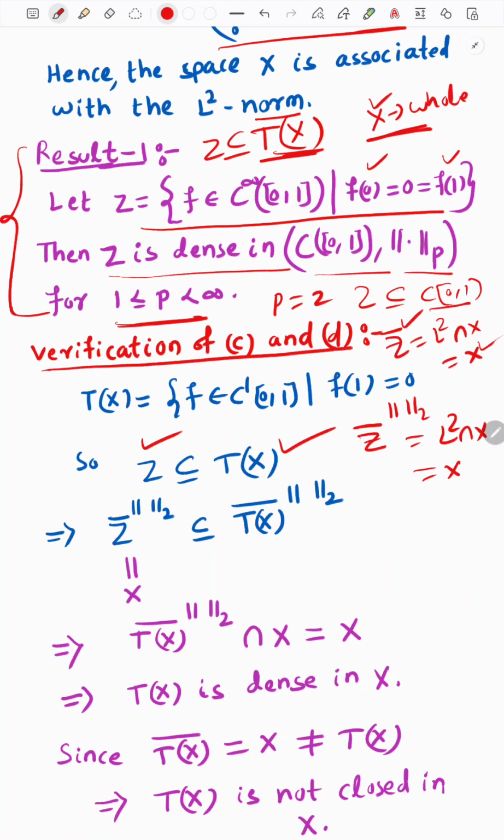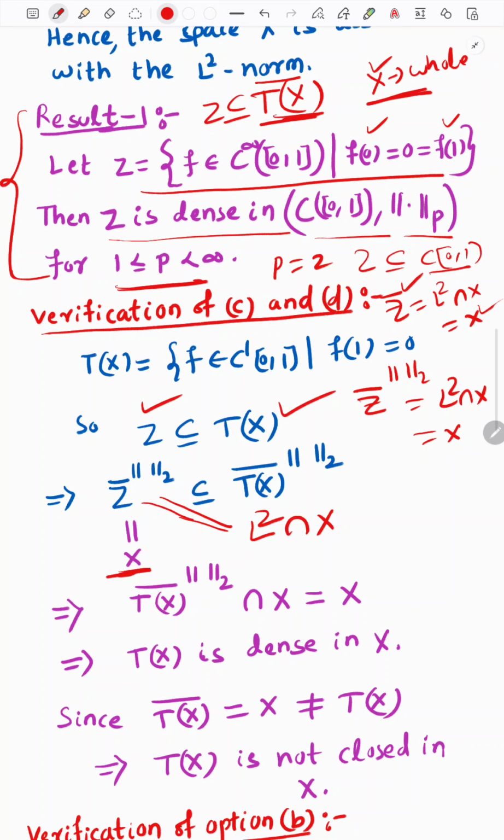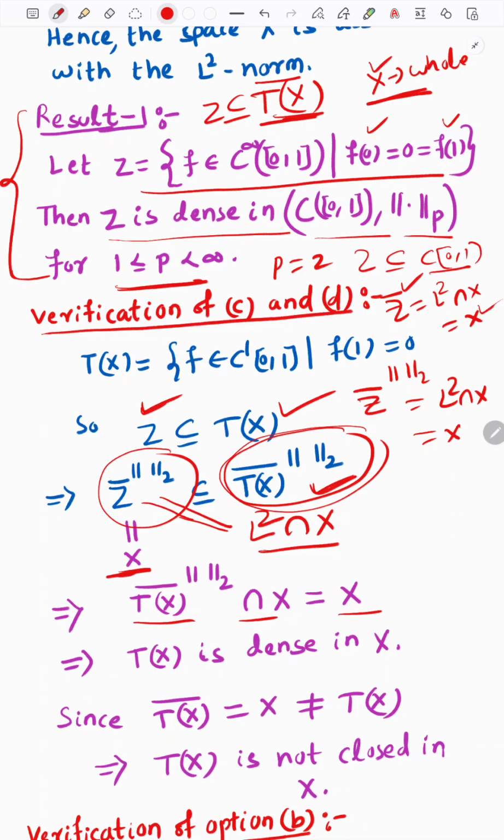Since Z is a subset of Tx and Z closure with respect to this norm is equal to X, but I am emphasizing that actually this closure is equal to L2, but since our whole space is X, we are taking the intersection with X. So it gives X, and we know that our space, therefore this closure will be bigger, since this is a subset of this and this closure is bigger, and therefore this closure intersection X is equal to X, because this closure contains this space X.